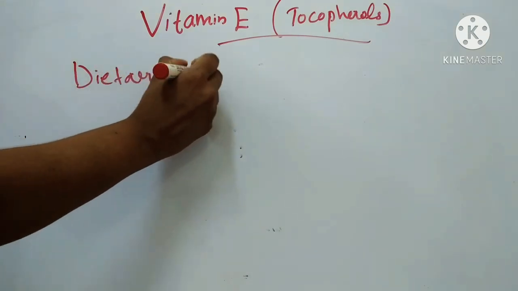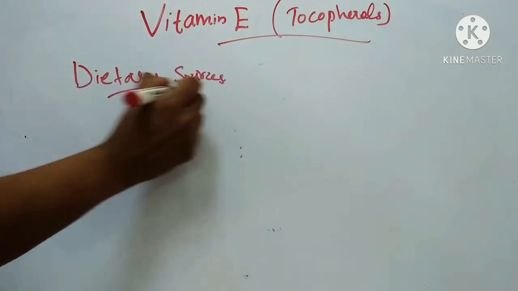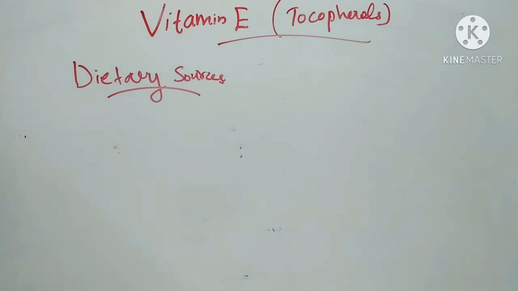First is dietary sources. Cotton seed oil, corn oil, sunflower oil, wheat germ oil and margarine are the richest sources of vitamin E. That is, almost all vegetable oils are rich sources of vitamin E. It is also found in fair quantities in dry soybeans, cabbage, yeast, lettuce, apple seeds and peanuts.